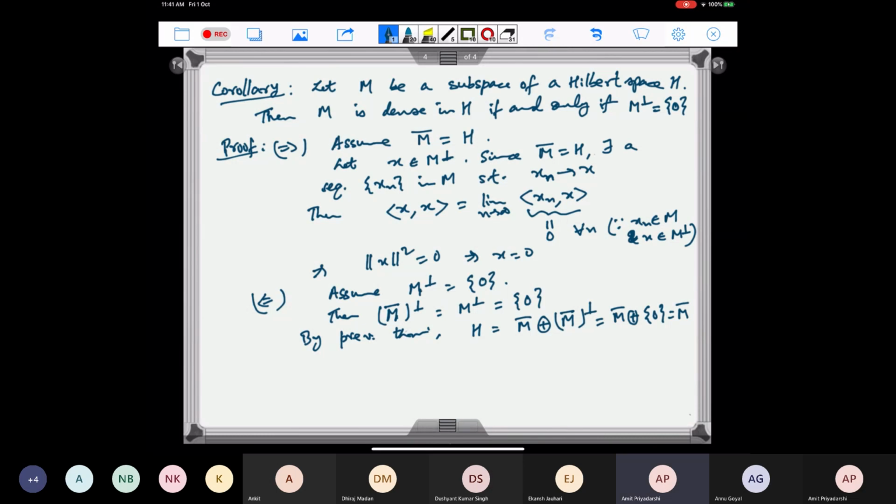So this implies that M is dense in H. So for this converse part we are using the theorem that for any closed subspace, H can be written as that subspace direct sum its orthogonal complement.